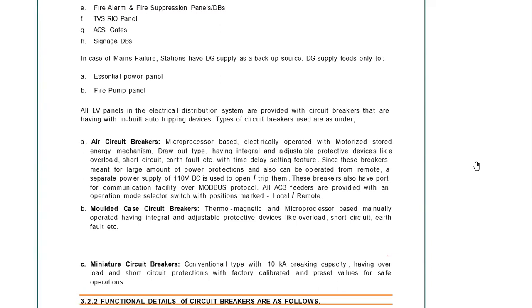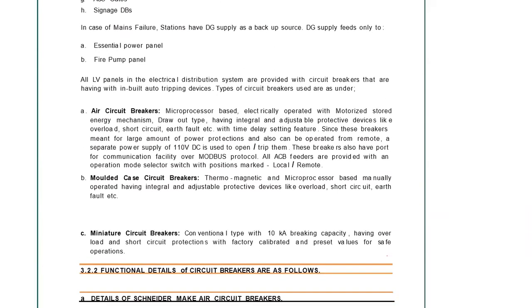Miniature circuit breakers are basically single phase. Mostly, sometimes they are used in three phase also. And as you see here, the conventional type with 10 kiloampere breaking capacity is used.